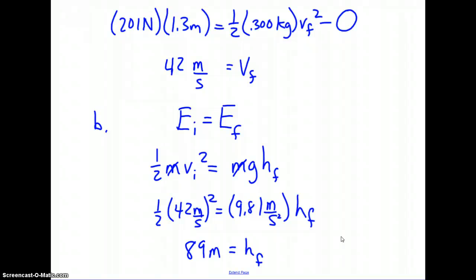This will do it for 19 through 21. More to come as we tackle number 22 and number 23 in class tomorrow.